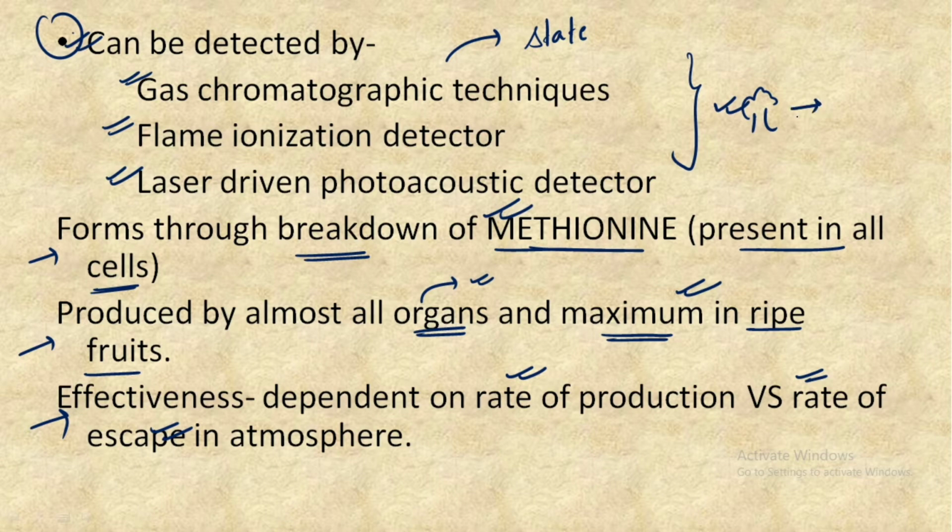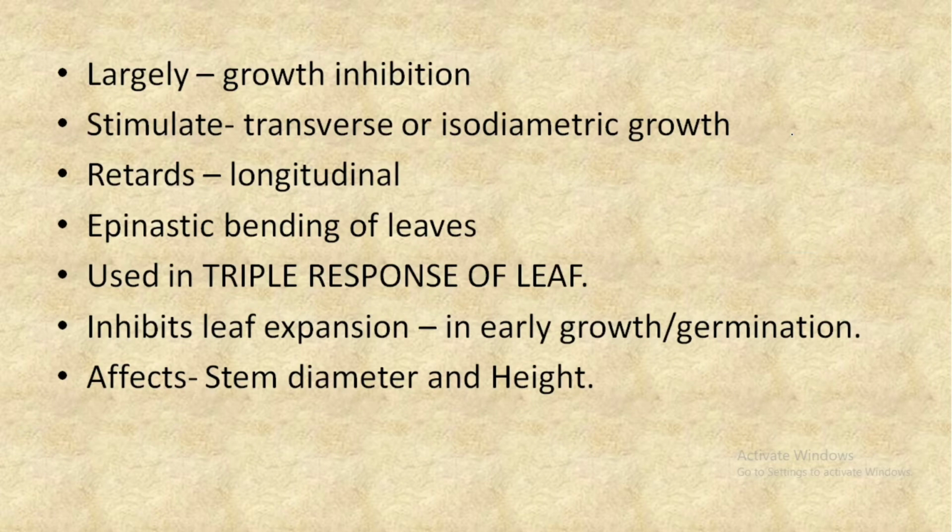The rate at which ethylene is produced in this plant is compared to the rate at which it escapes into the atmosphere. This comparison between the rate of production and the rate of escape actually determines the effectiveness of this plant hormone.